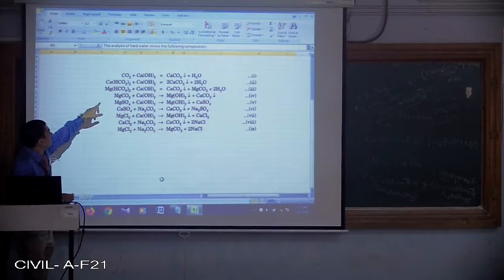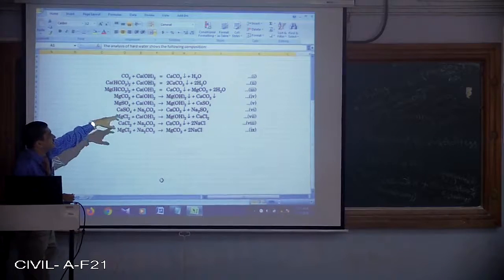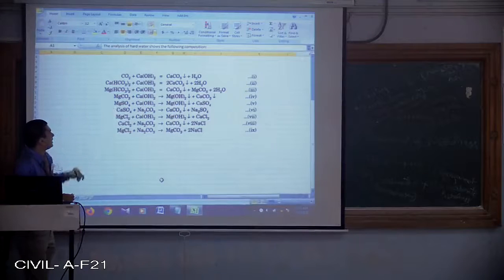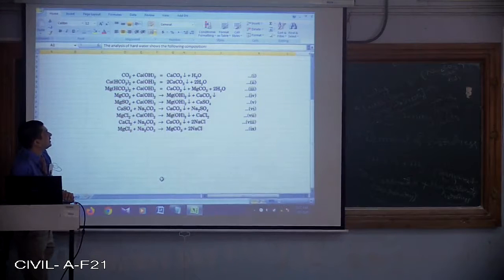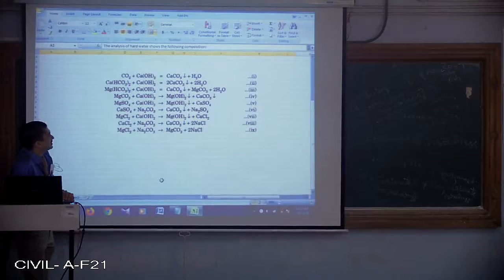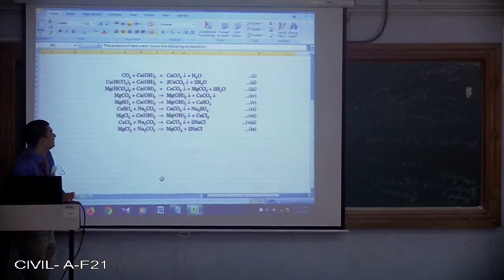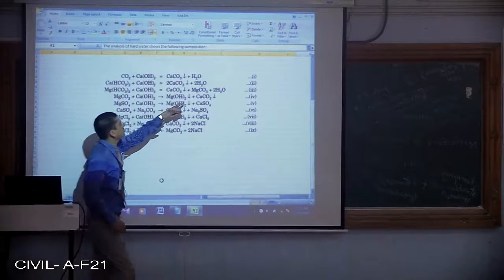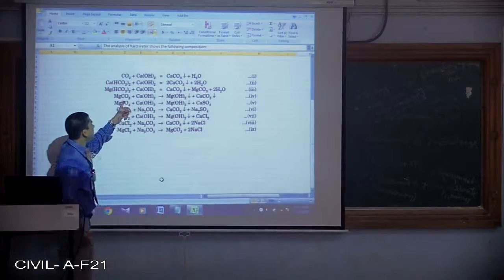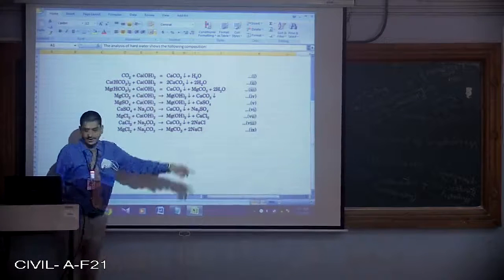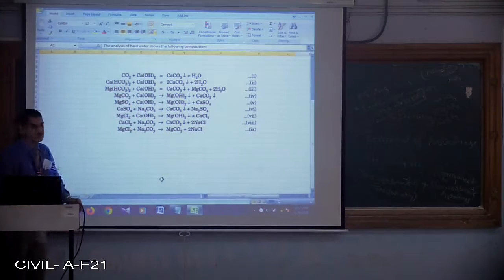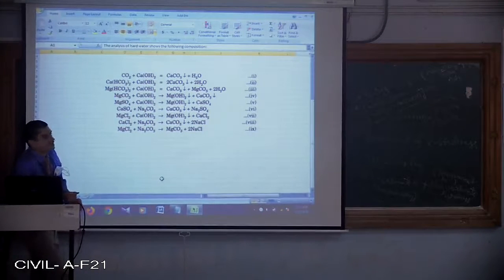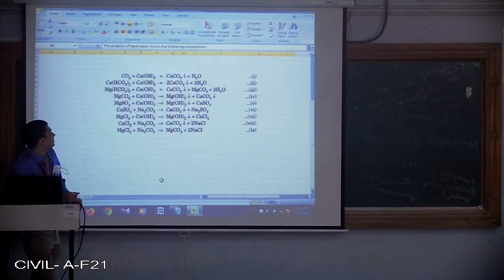Similarly, bicarbonates of magnesium will be interacting with the slaked lime. We are going to get CaCO3 and MgCO3. Again, MgCO3 is going to impart temporary hardness. This MgCO3 again interacts with the lime present in the water and we are going to get Mg(OH)2, that is magnesium hydroxide, as a precipitate.